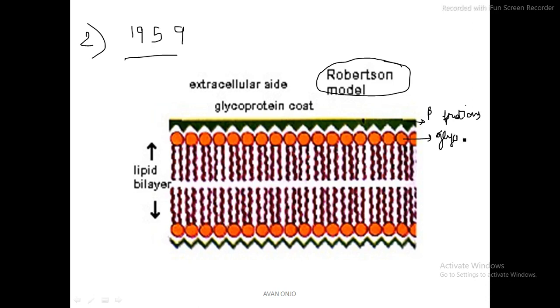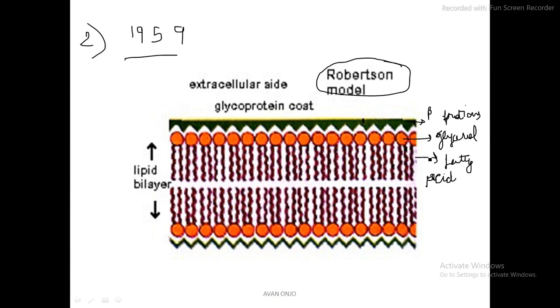This is the glycerol, and this is the hydrophobic tail that we have talked about, made up of fatty acid tails. So this is the composition of the membrane.